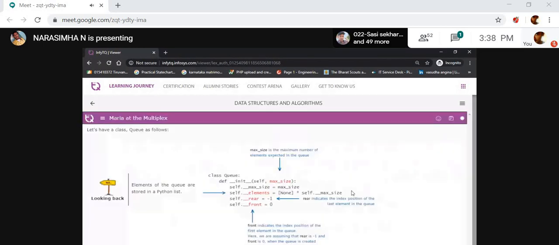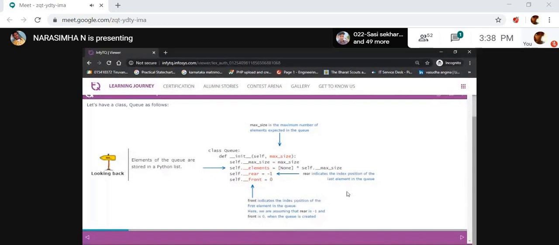Let's see how to create a queue. There are two major elements here: front and rear. Initially, the rear is -1. And then whenever you are adding data, rear equals rear plus 1. Why? Because rear is incremented by 1 again and again.